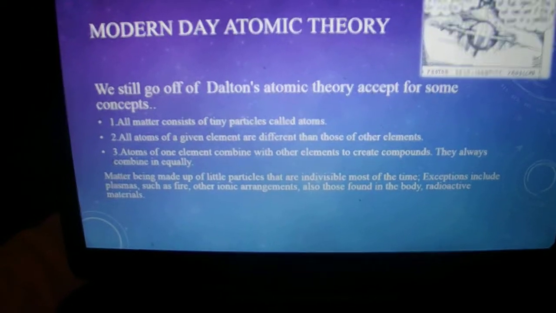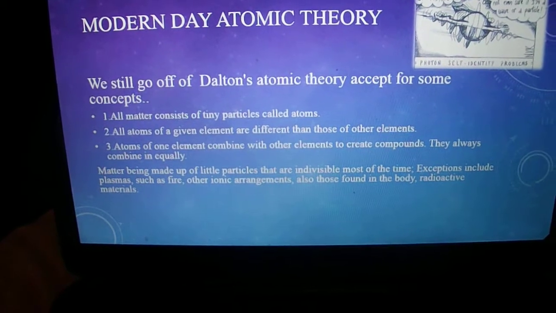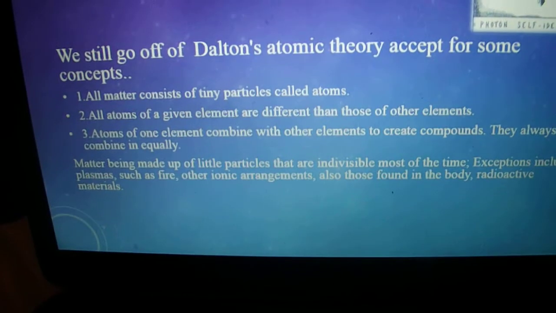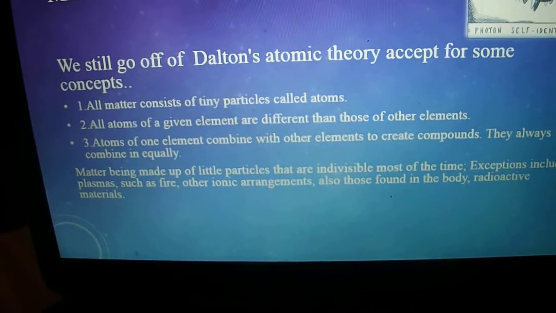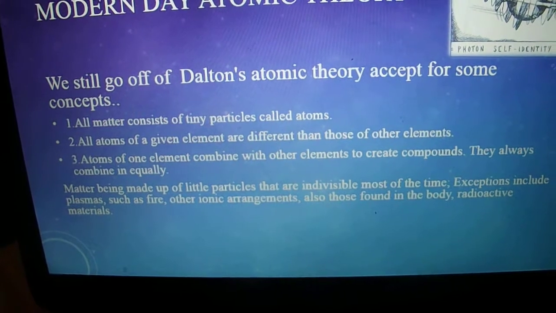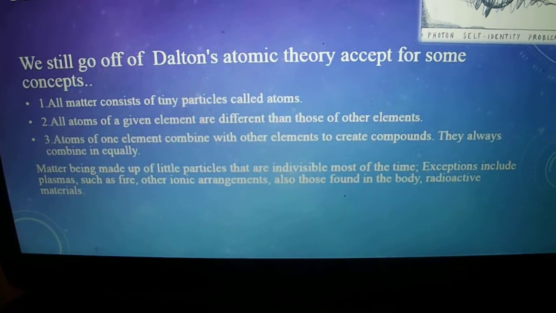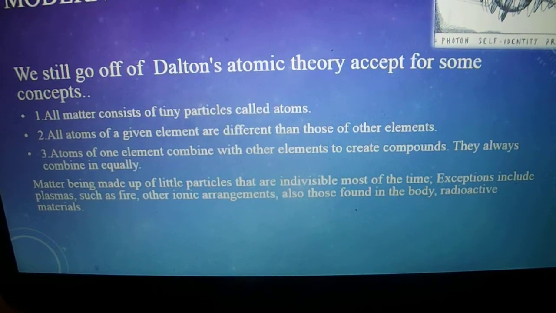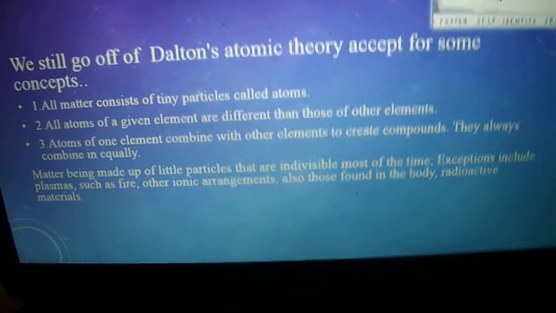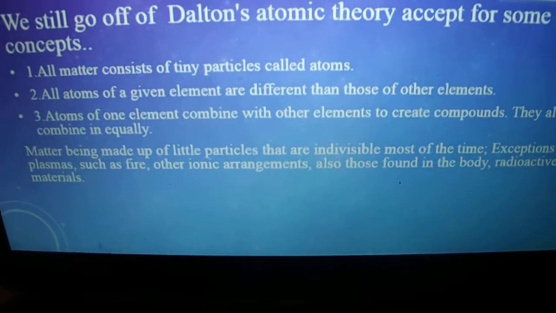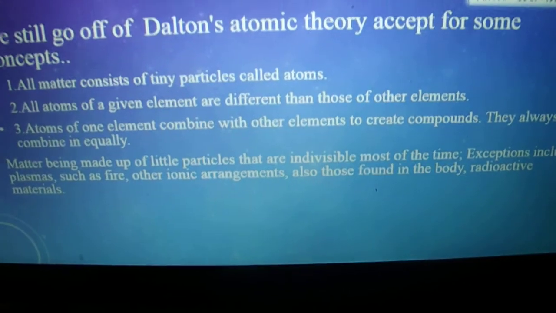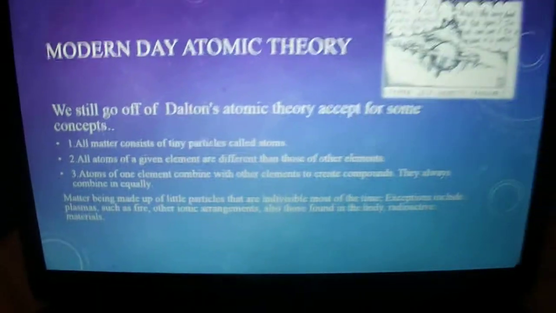Modern day atomic theory. We still go off of Dalton's atomic theory, except for a few of his concepts back then. We go off of all matter consists of tiny particles called atoms. All atoms of a given element are different than those of other elements, and atoms of one element combine with other elements to create compounds. They always combine equally. Matter is made up of little particles that are indivisible most of the time. Exceptions include plasma such as fire, other ionic arrangements, and those found in the body of radioactive materials.